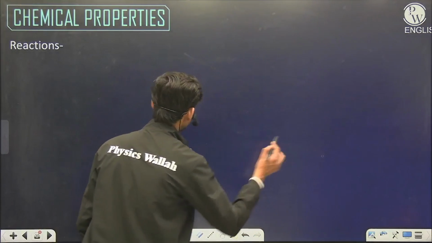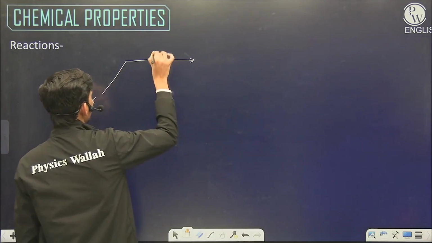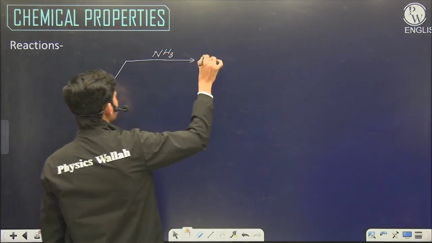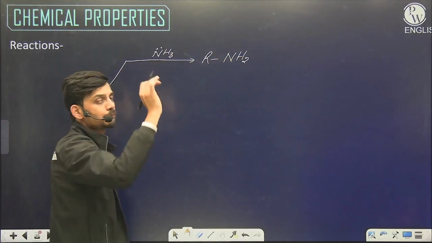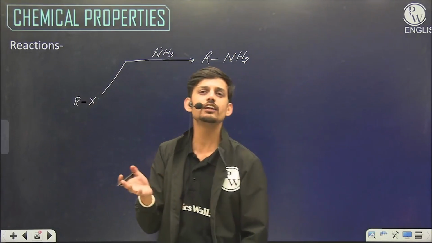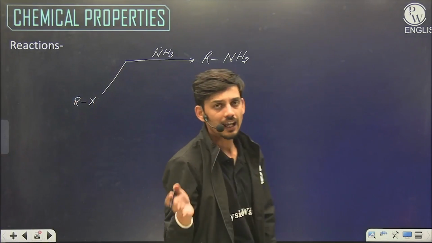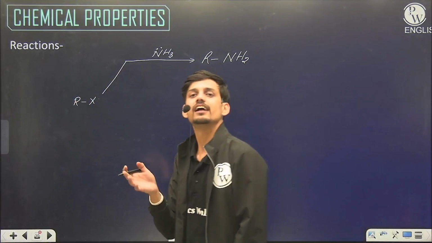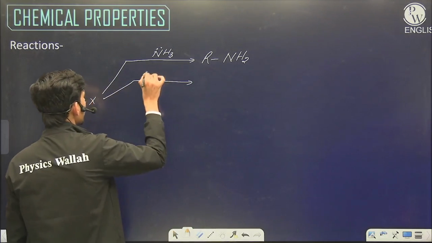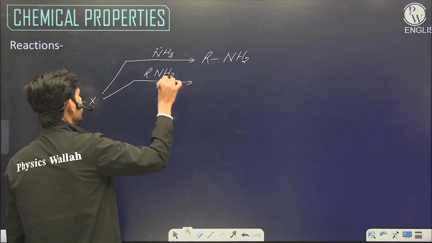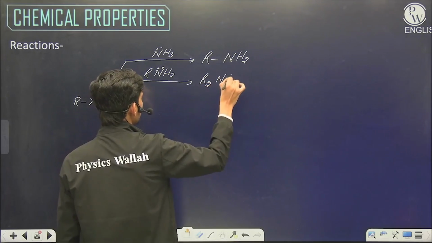So the common reaction is, we can see for alkyl halide, we can have ammonia, which can replace halogen and form RNH2. Any nucleophile can replace halogen, because halogen is usually a very weak nucleophile. So most of the nucleophiles like nitrogen, carbon, halogen, oxygen, sulfur, they can replace halogen easily. So ammonia can replace. If we take 1 degree amine, this also has lone pair. This can also replace and form secondary amine.